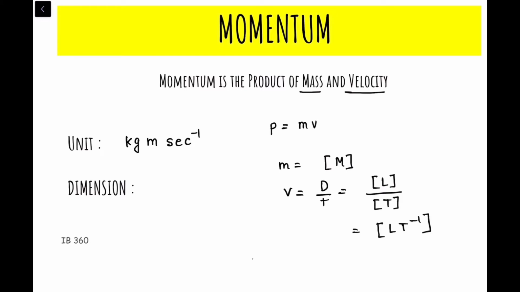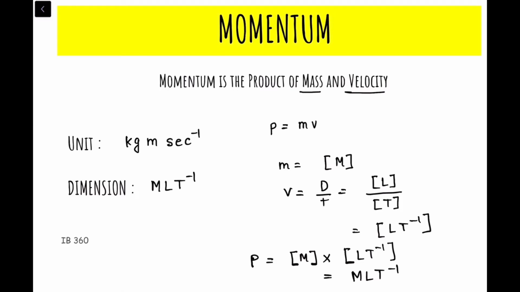To get the dimension of momentum, multiply the dimension of mass with the dimension of velocity. That gives the dimension of momentum, MLT minus 1.